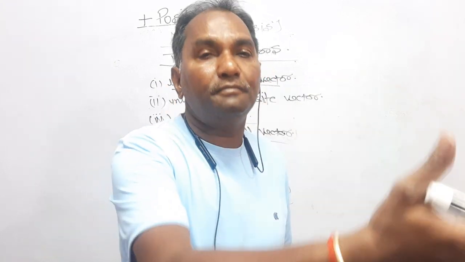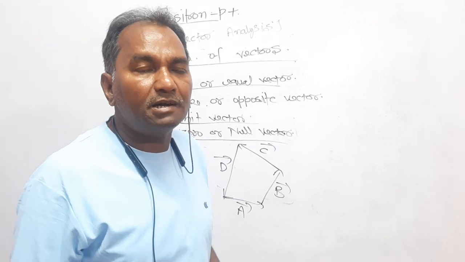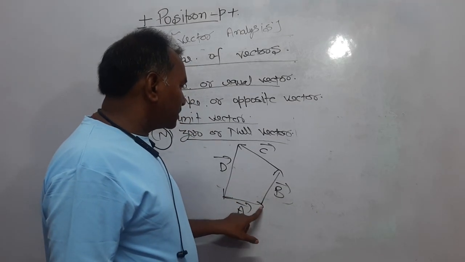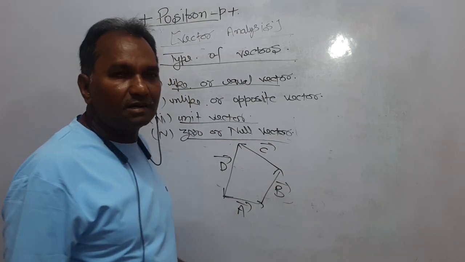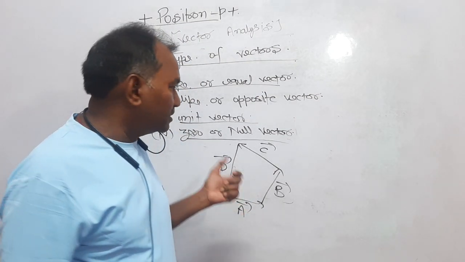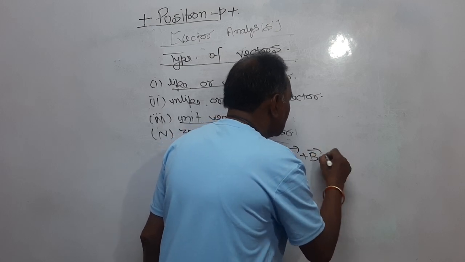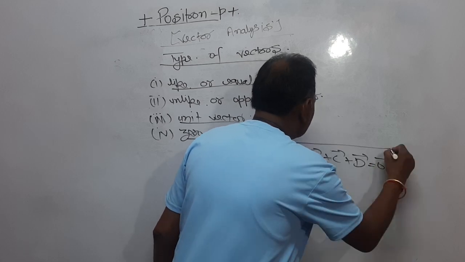Regular vector means the head of one is meeting the tail of the next one, right? Or the tail of a vector has been kept on the head of its predecessor, right? So the tail of C is kept on the head of B, and the tail of D is kept on the head of C, and they are drawn to meet, and ultimately they form a closed shape. So their resultant vector A plus vector B plus vector C plus vector D is equal to vector 0.